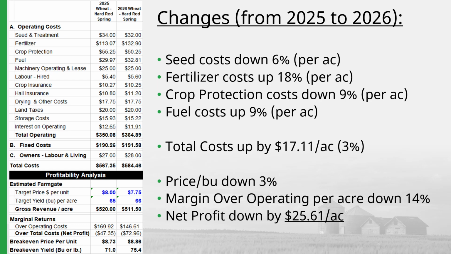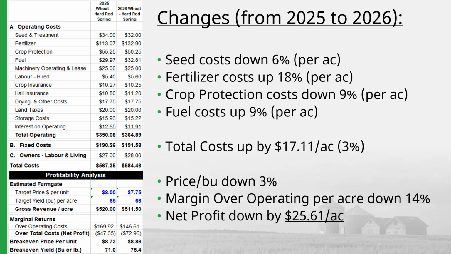Here we're looking at hard red spring wheat. On the left-hand side, we can see the costing with 2025 costs on the left-hand side and 2026 costs on the right-hand side. Some highlights of the changes include seed costs coming down about 6% compared to 2025. Fertilizer costs are up 18%. Crop protection pesticide costs are down roughly 9% compared to 2025.